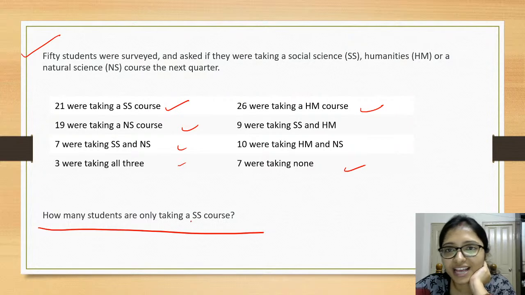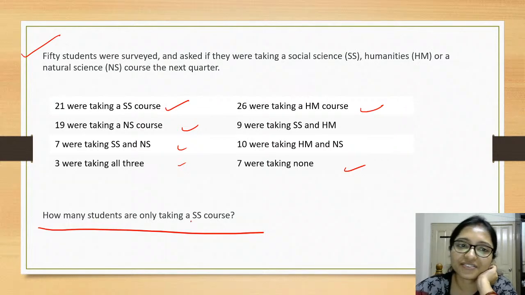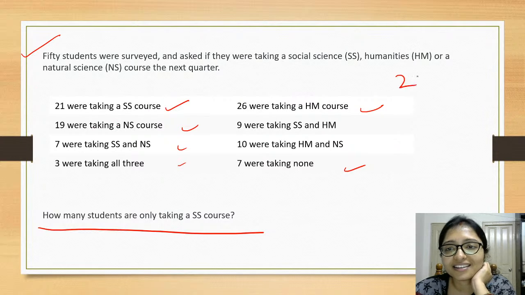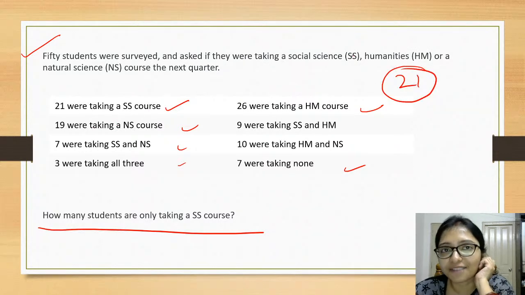If someone is asking a question in the exam, then don't think they are foolish like that. So why are you saying directly it is 21? If the question is there, then definitely there is something to it. You have to think about why they are asking it this way, right?